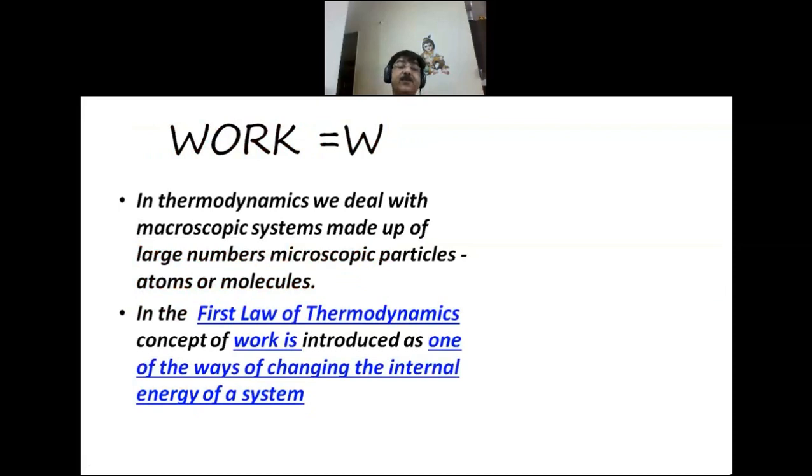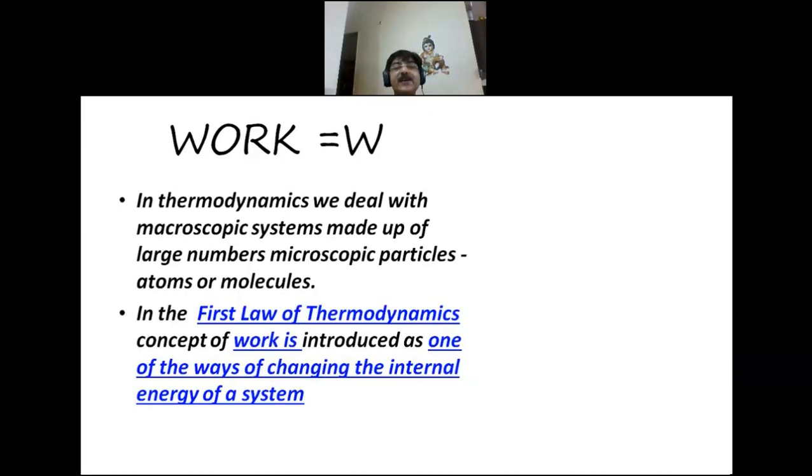Now work. What is work? In thermodynamics, we deal with macroscopic systems. Macro means sizable, the one which can be measured, bigger in size. A macroscopic system is made up of a large number of microscopic particles, that is atoms or molecules. And in the first law of thermodynamics, the concept of work is introduced as one of the ways of changing the internal energy of a system.